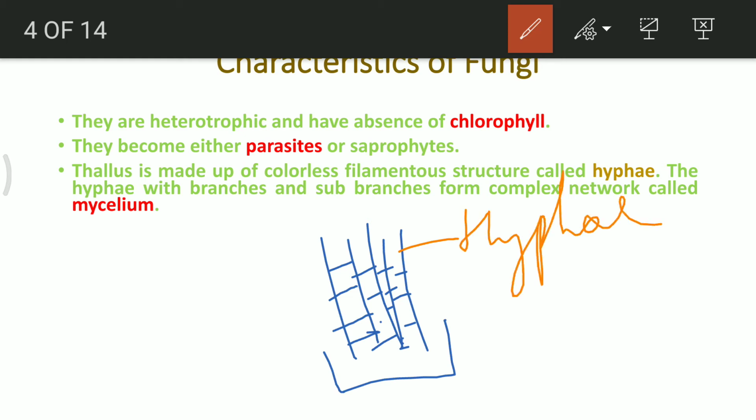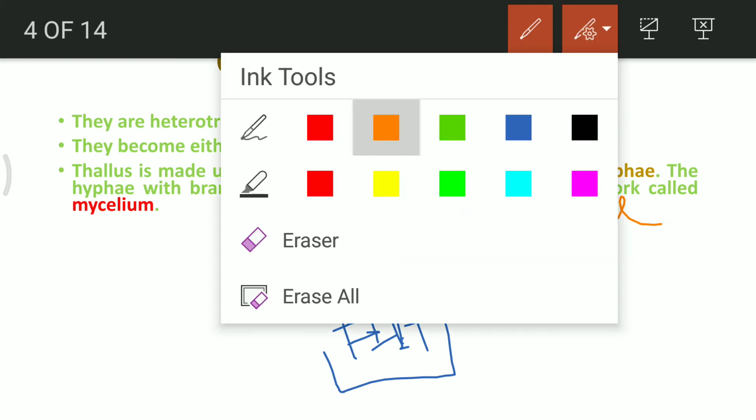So I think it is quite clear to you all, the entire body of mushroom, not only mushroom, any fungus, is made up of a lot of hypha arranged together in a bundle kind of structure, and that entire bundle is known as mycelium. Mycelium is looking like an entire body.